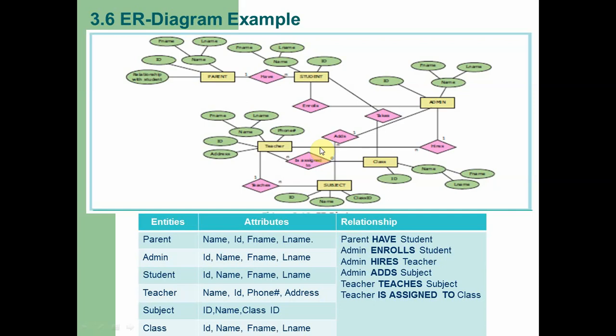Here you can see the relationships also. Relationships are represented by the rhombus symbol. There are many relationships. Here you can see parent and student have a relationship. At the same time, admin has a relationship with student, namely enrolls. In the same way, the admin entity has a relationship with teacher called hires. Class is related with student. Class is related with teacher by the relationship called assigned to. In the same way, subject has a relationship with teacher. These are the different relationships used in this ER diagram.